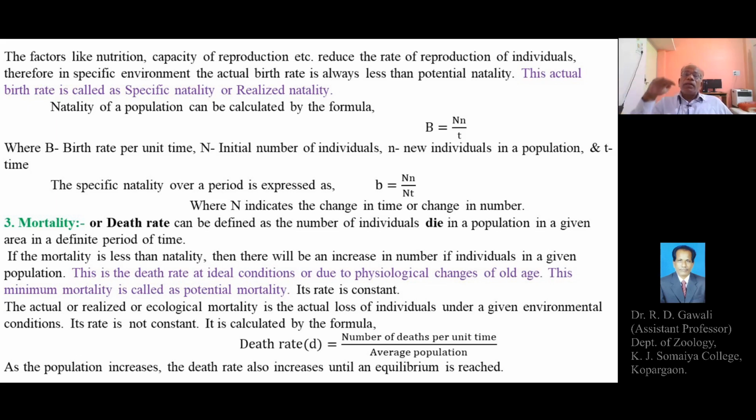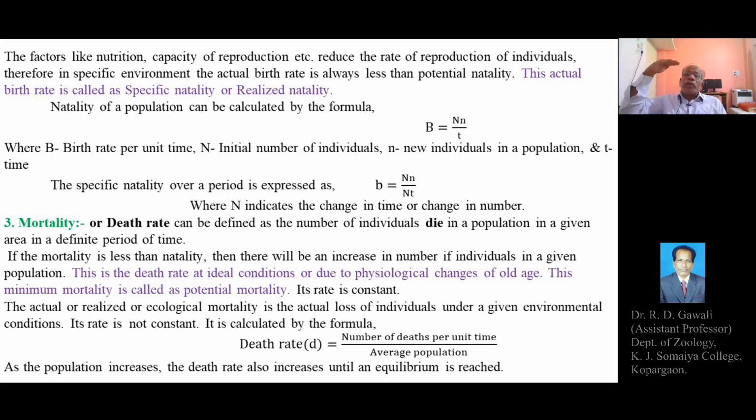Means there is an equilibrium also. There is a stage which reaches up to the equilibrium level. There is a particular stage at which the rate of mortality and the rate of natality are equal.